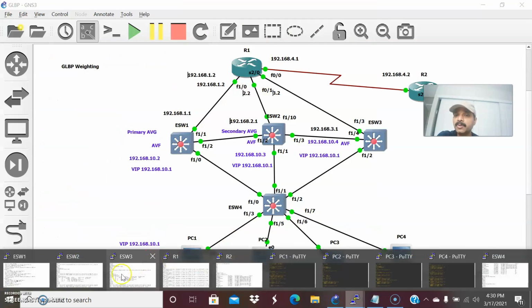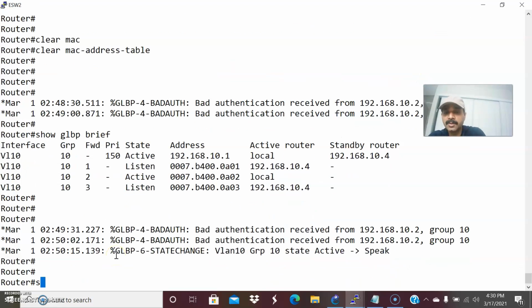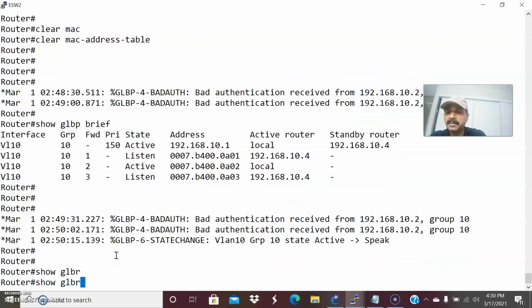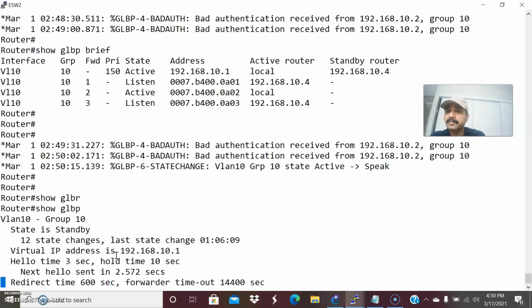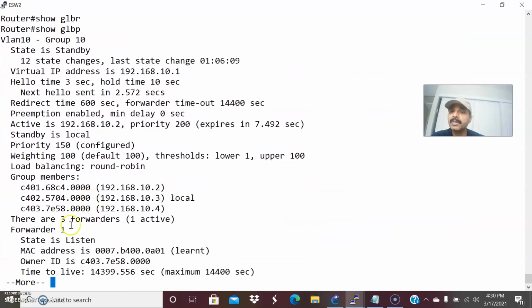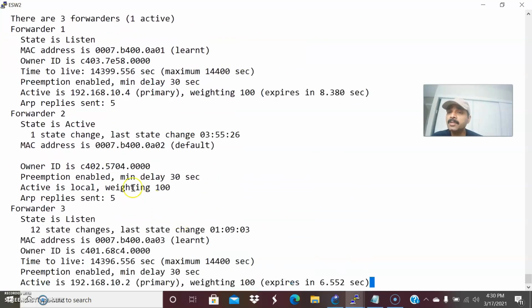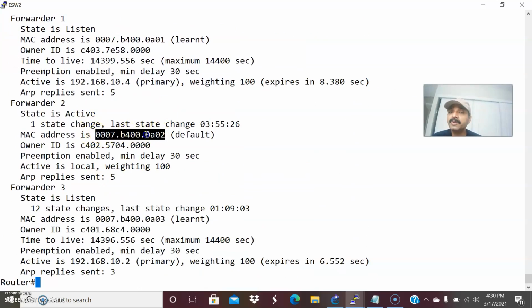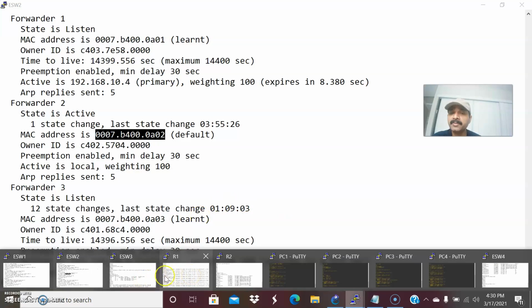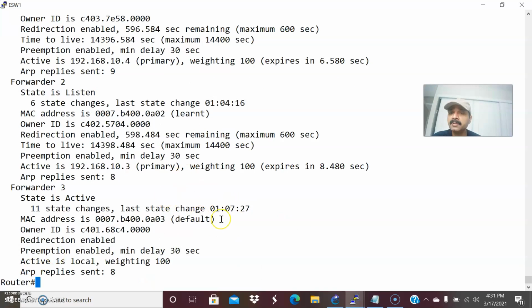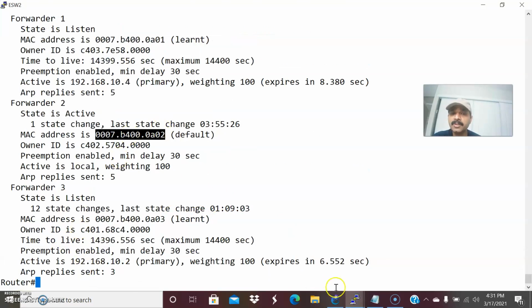Let us see for ESW2. So go to show GLBP. There are three forwarders, but one is active. It is showing, right? One is active. So this is active for forwarder 02. The first one is active for forwarder 03, the second one is 02.